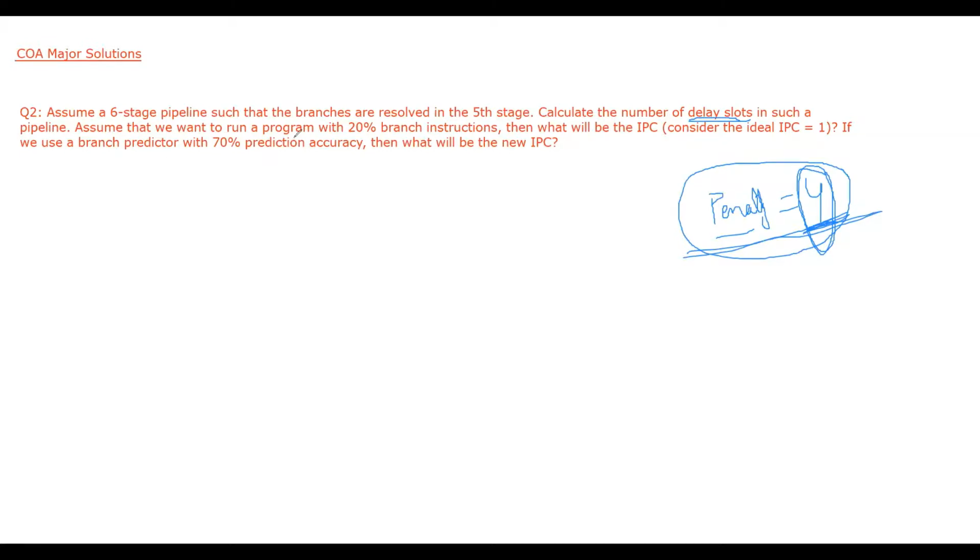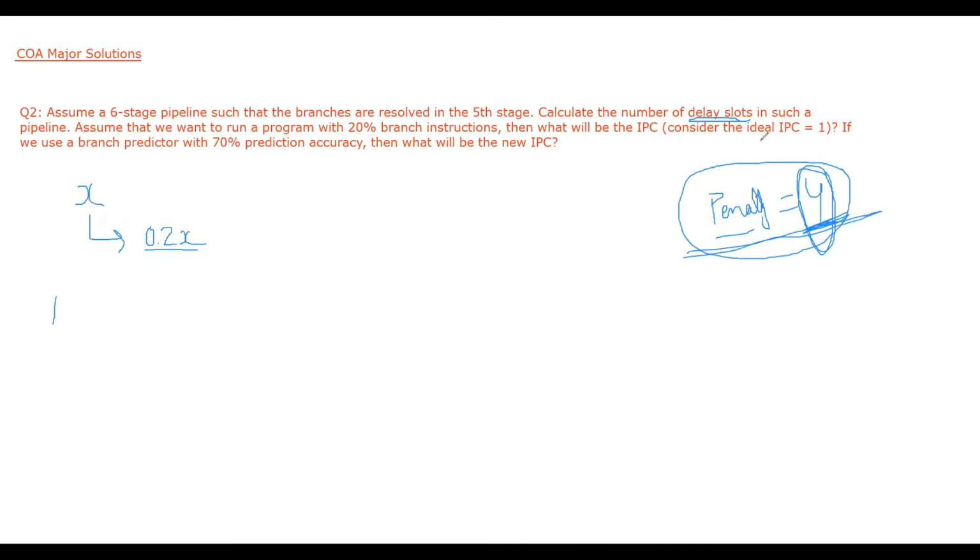Assume that we want to run a program with 20% branch instructions. So let's say we have a program and that program has X instructions. And out of those X, 20% are branch. So 20% branch will be 0.2X. So these number of instructions are branch instructions. Then what will be the IPC? So we have to calculate the IPC.